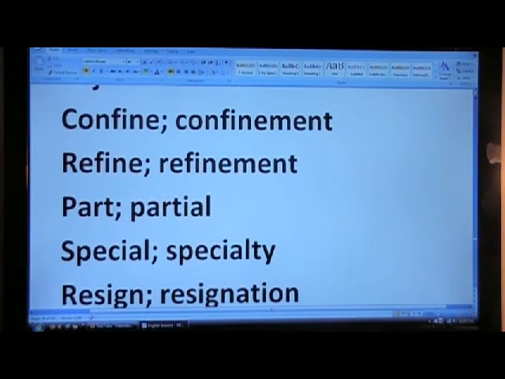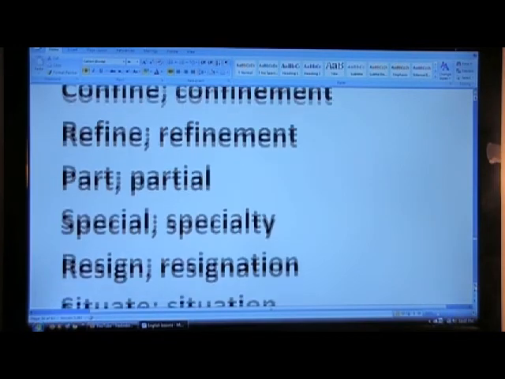Now here in this case, part is a noun, and partial makes it an adjective. Special becomes specialty. He's a special person, an adjective. But his specialty is, for example, bread making.